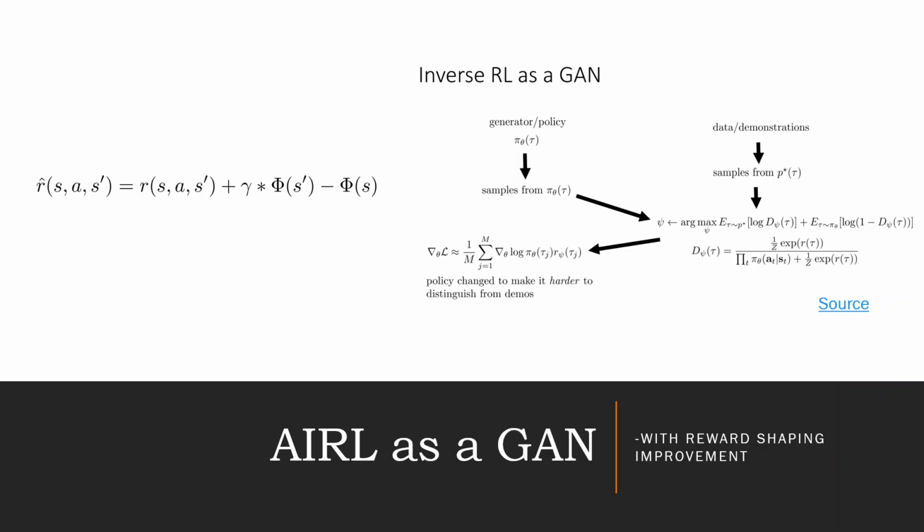AIRL, or Adversarial Inverse Reinforcement Learning, is a continuation of some of the methods that we have seen in class, and it involves utilizing GAIL, which is an older method that involves a generative adversarial network, where the generator is an on-policy algorithm like REINFORCE, called, in my case, PPO, and the discriminator has entropy baked into its objective function to be as random as possible given the expert data and the samples from the generator. And it has new ideas of reward shaping improvement, where instead of a state-action reward, it uses just a state reward to be more generalized and not memorize the dynamics.